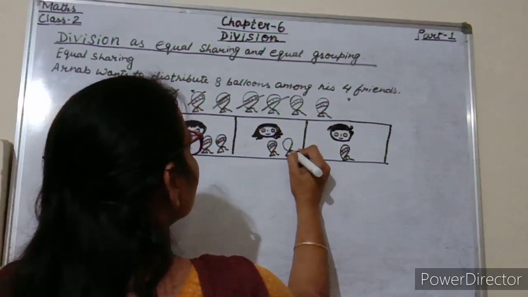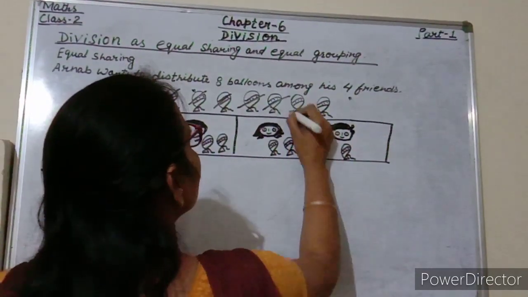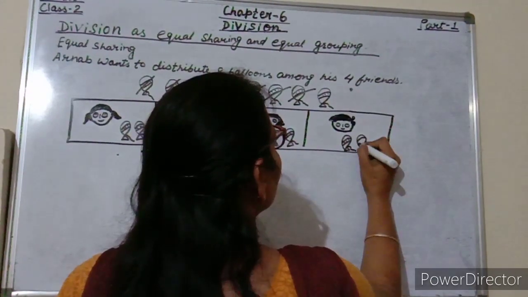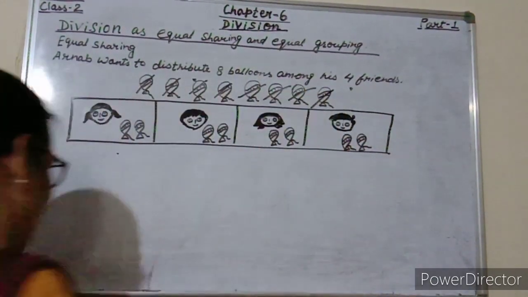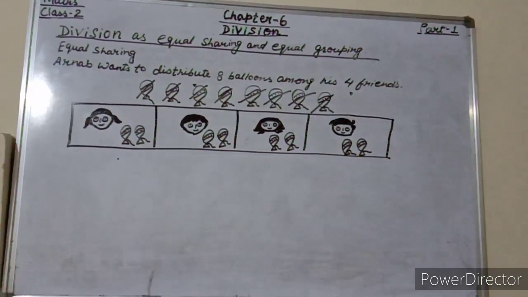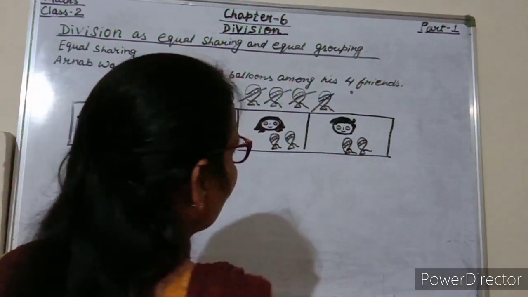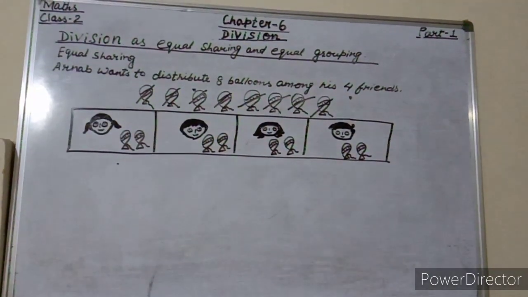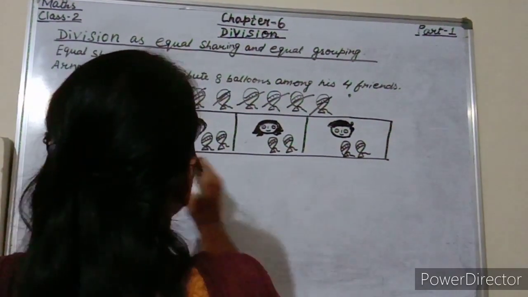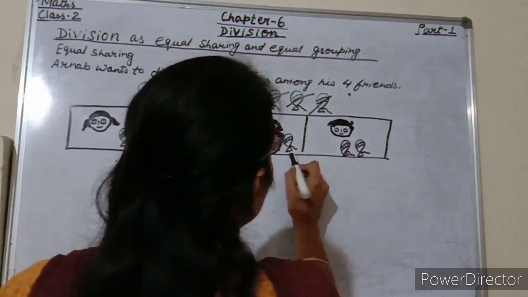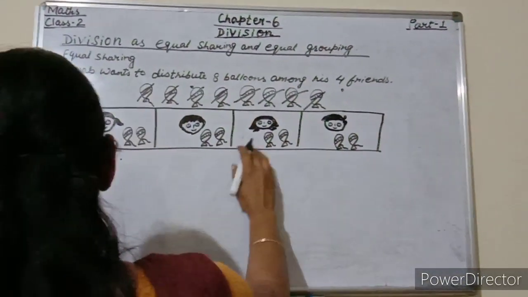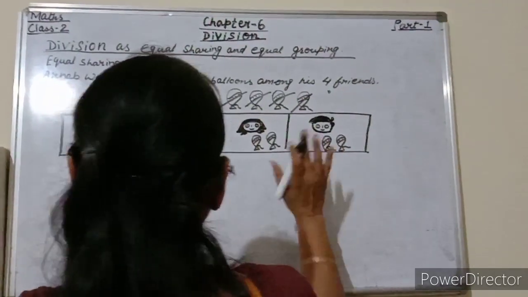Now next here. So students, no more balloons are left. Are any balloons left? No. So all 4 friends got 2 balloons each. 1, 2, 1, 2, 1, 2, 1, 2. Here we say that all 8 balloons are equally distributed or shared among 4 friends.